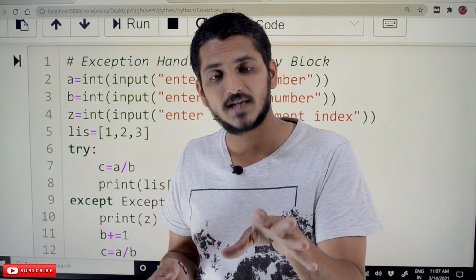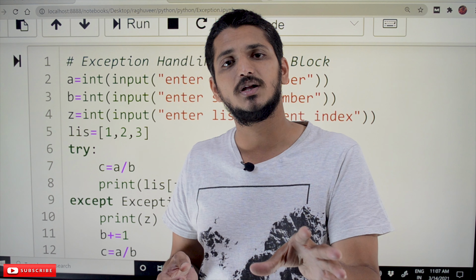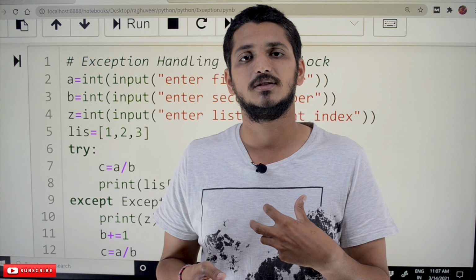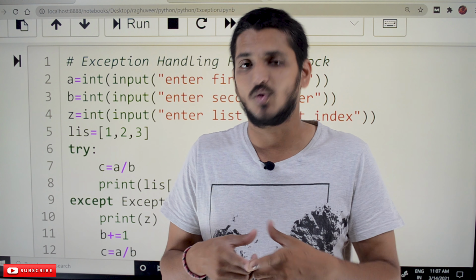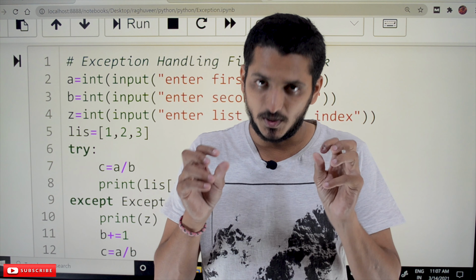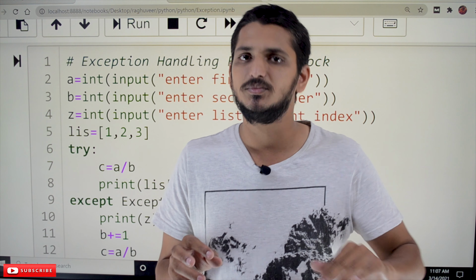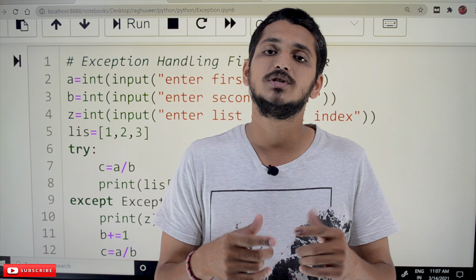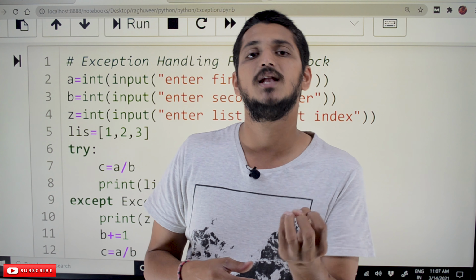Whether you handle the exception or not, no problem, but we have to close the files. In situations where, whatever happens, we definitely have to do something after going through this code,